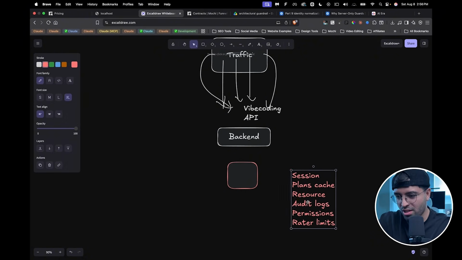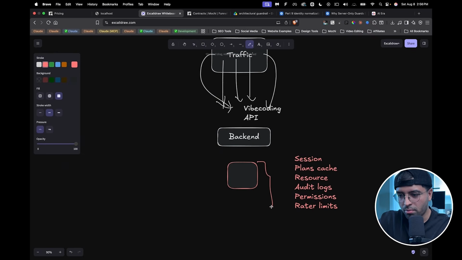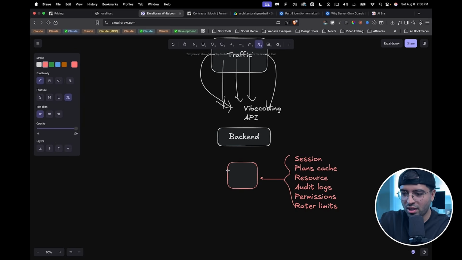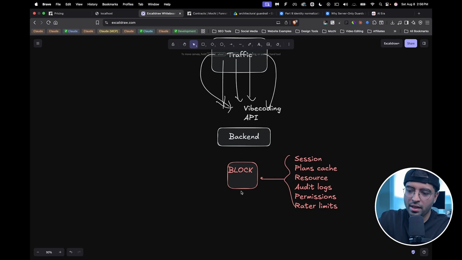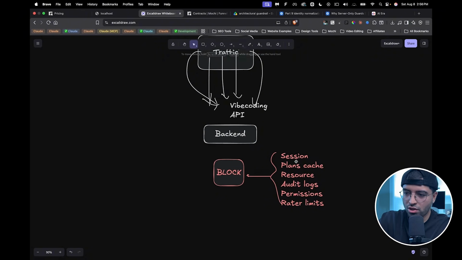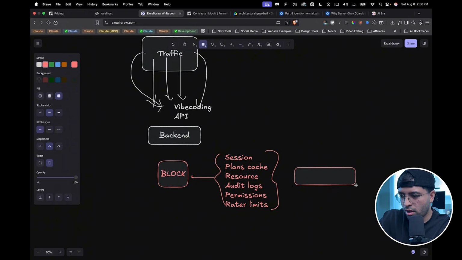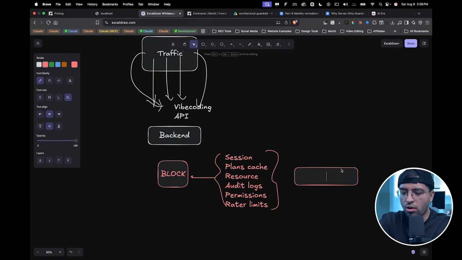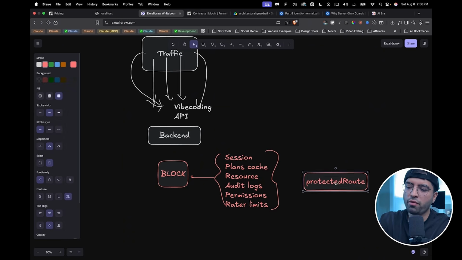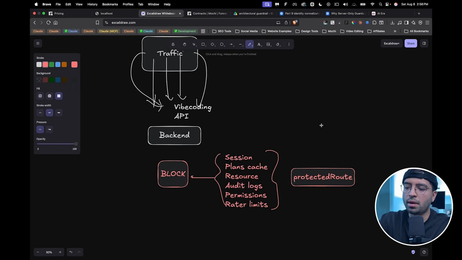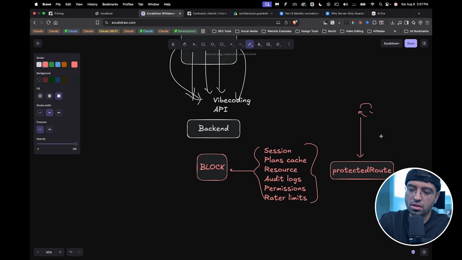This just makes so much more sense because if I can wire all of this stuff into this block that I was talking about, now whatever AI builds, if it can just use a pattern, and the way I create the pattern is by creating another easily referenceable kind of word. So I call this protected route. If I could call this protected route, and all AI has to remember is protected route because it's been used so frequently, right? And we've created a pattern out of this, then my life would be so much easier. Whatever AI writes will end up going through here.